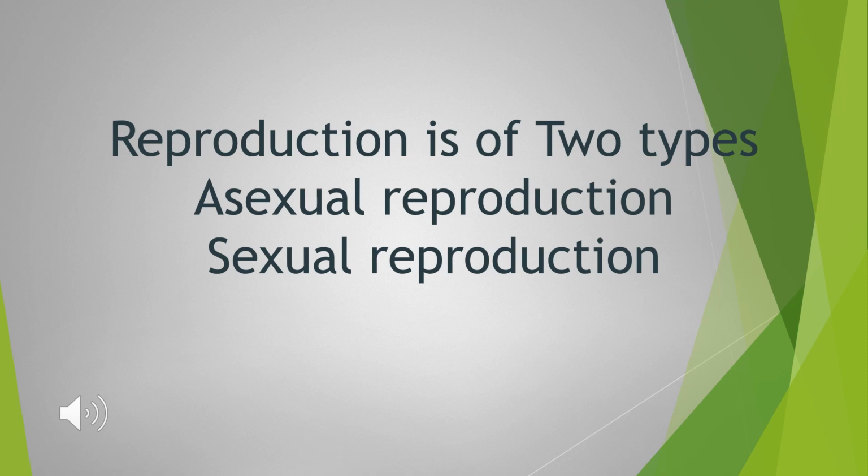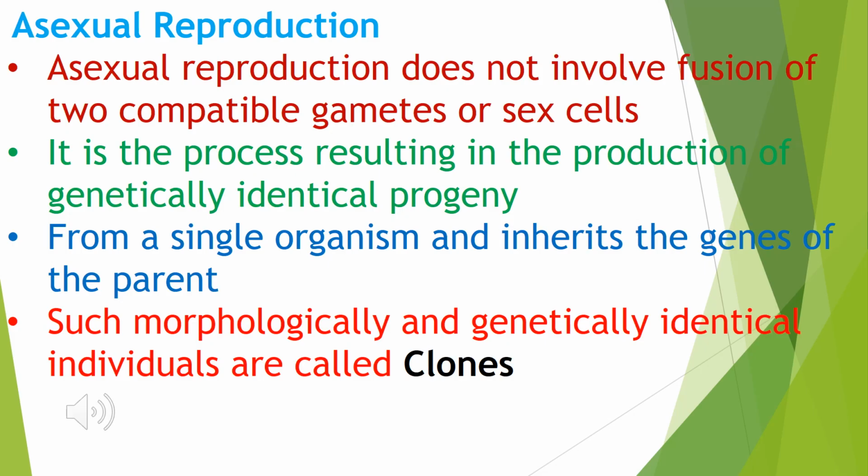All these methods generally fall into two categories, that is asexual reproduction and sexual reproduction. Asexual reproduction does not involve fusion of two compatible gametes or sex cells. It means only a single parent is involved. It is the process resulting in the production of genetically identical progeny. Now, what does genetically identical progeny mean? It means the progeny is similar morphologically and genetically to the parent.